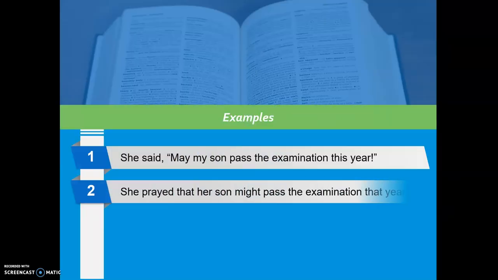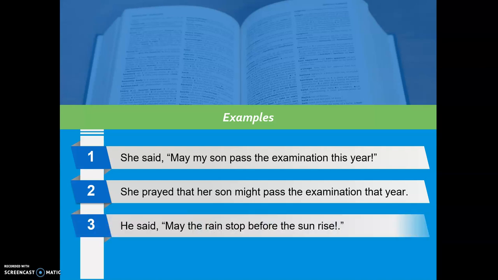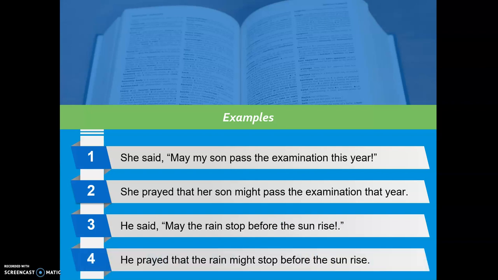Examples: she said, "May my son pass the examination this year." Now it is an optative sentence, prayers, so we use prayed. She prayed that her son might pass the examination that year. He said, "May the rain stop before the sunrise." He prayed that the rain might stop before the sunrise.